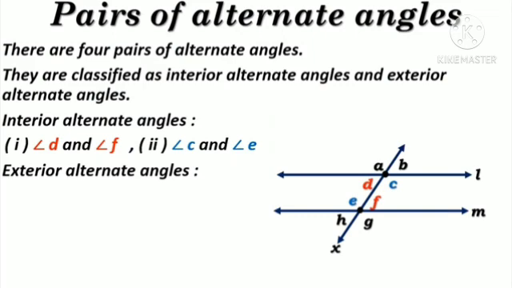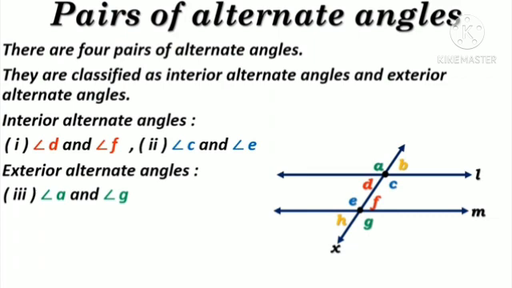You can see there is a word exterior. Exterior means outside the parallel lines. And look at this figure, there are 4 angles outside of these 2 parallel lines. They are angle A, angle B, angle G and angle H. So in this figure, angle A and angle G is one pair of exterior alternate angles. Angle B and angle H is the next pair of exterior alternate angles.